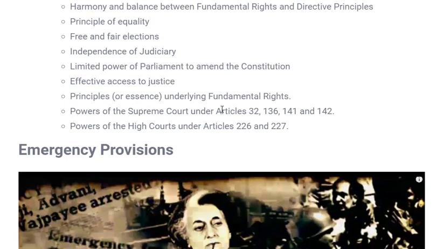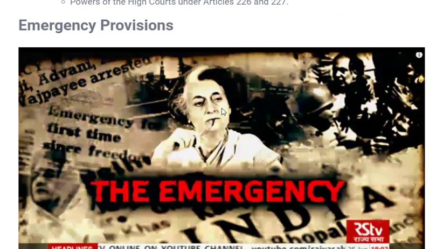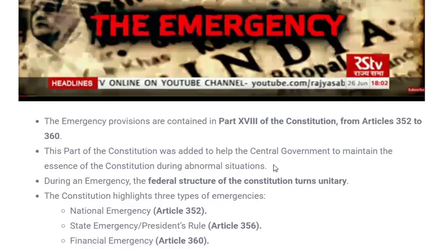Now moving to emergency provisions. What is this emergency? Whenever we hear the word emergency, the very first thing that comes to mind is Indira Gandhi's 1975 national emergency. If you have read about it, you are very familiar with it. But according to the constitution, there are three kinds of emergencies in India that can be enacted, and they are given in Part 18 of our constitution, which comes under articles 352 to 360. Article 352 deals with national emergency, article 356 deals with state emergency and article 360 deals with financial emergency.